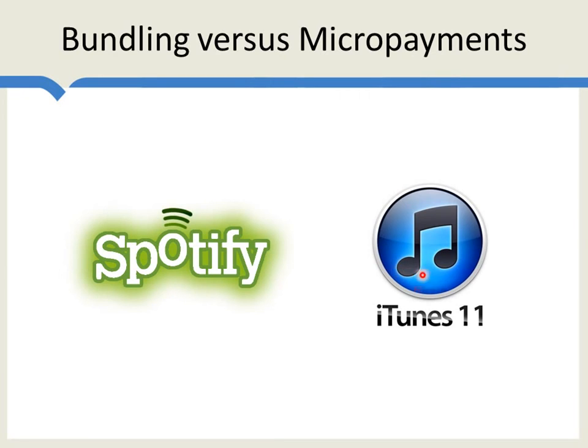So when iTunes sells by the song, and it's 99 cents per song, the cost of the credit card transaction can be as much as 50 cents. It can be a significant percentage of the value of the song. iTunes tries to handle this by only charging you for every 5 songs or every 2 or 3 days.